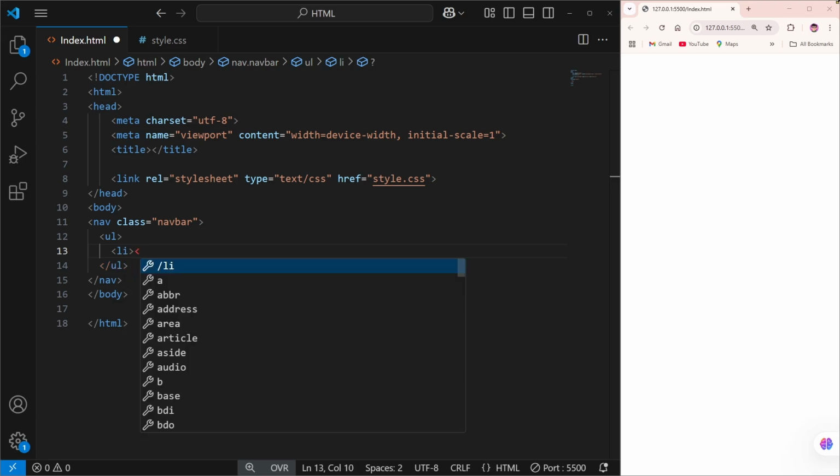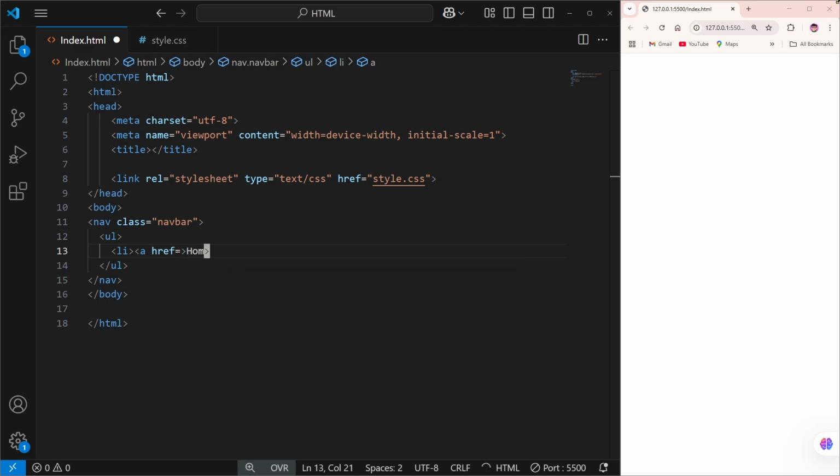Now we can simply give an anchor tag, and into the anchor tag we can simply add href. I'm going to name nothing in the href right now. Then we give the angular brackets, and into them we can simply add Home.